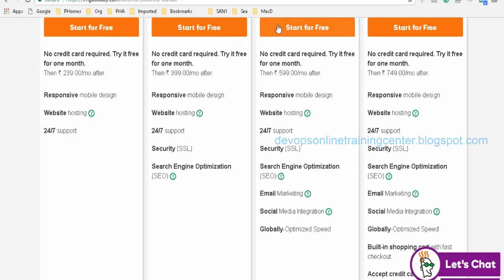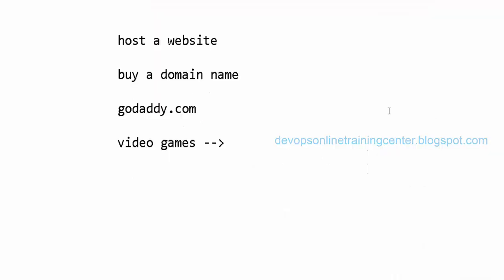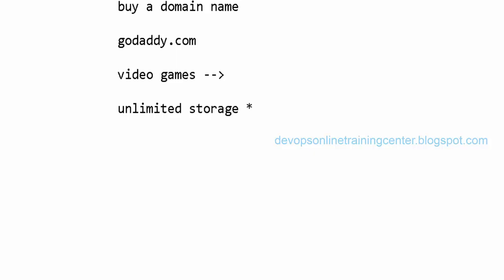There will be different plans based on the size. And some say unlimited storage, with a star condition mark. If we select this, they provide unlimited storage for the website, so we can store as much as we need.